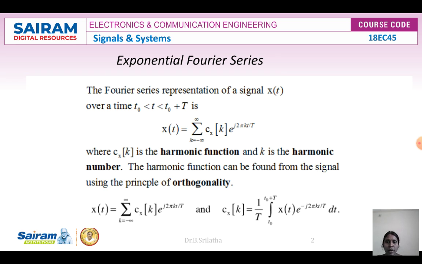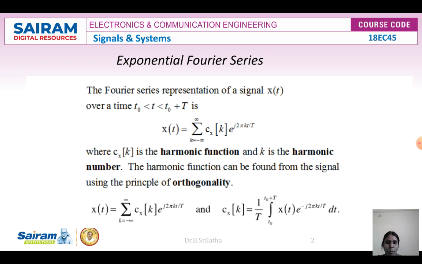Over time t from t naught to t naught plus T, x of t is equal to the summation k equals minus infinity to plus infinity of c of x k into e power j 2 pi kt by T. Here c x of k is a harmonic function, and k is the harmonic number.